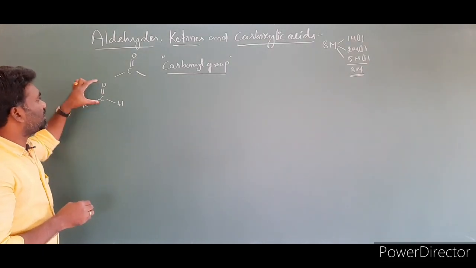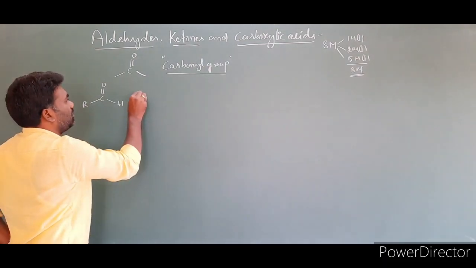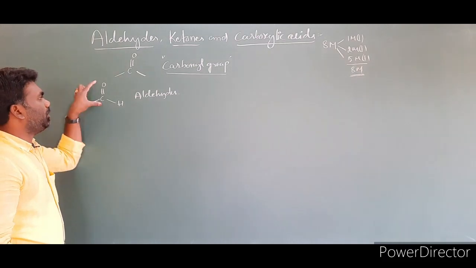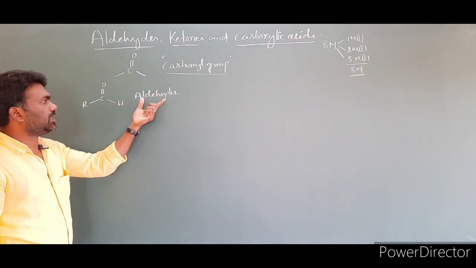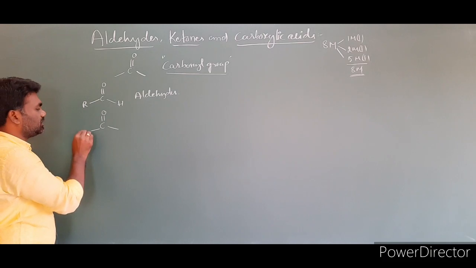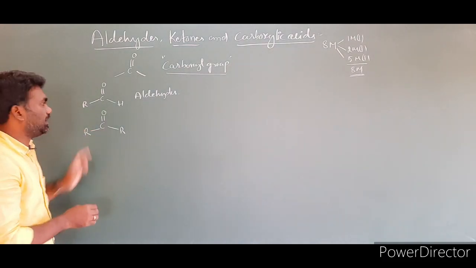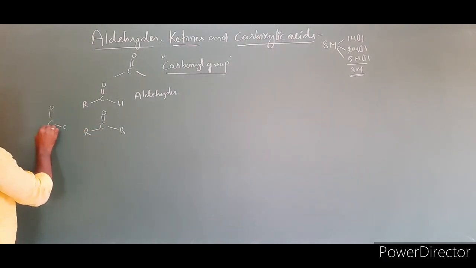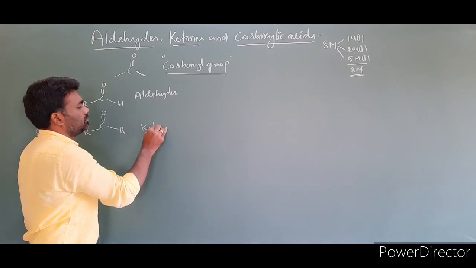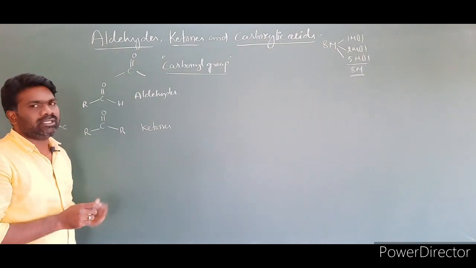Then C double bond H. When the carbonyl functional group is attached to hydrogen on one side and carbon on the other, these compounds are called aldehydes. When the carbonyl functional group is attached to carbon on both sides, like R C double bond O C R, we call them ketones.